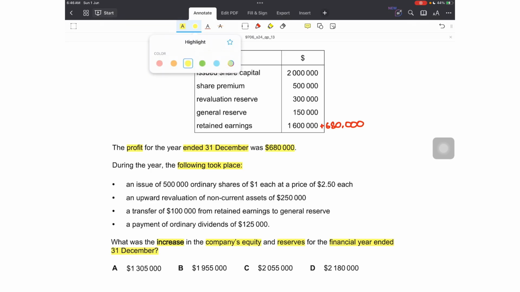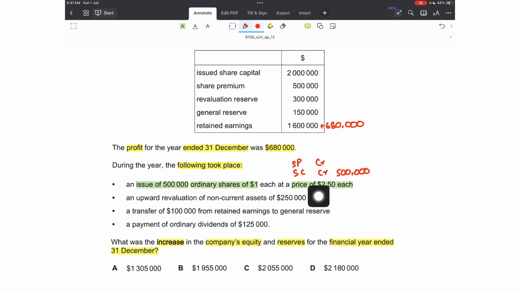Then what happened is the business issued 500,000 ordinary shares of $1 each at a price of 2.5 each. So they were issued at a premium. This means that the share capital would be credited at 500,000 at par value, which is $1, and the share premium would also be credited by the difference between par value and the issue price.